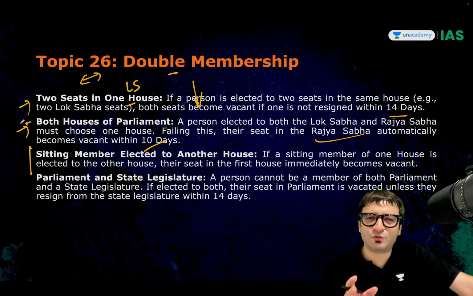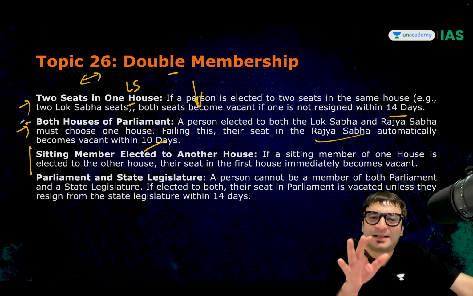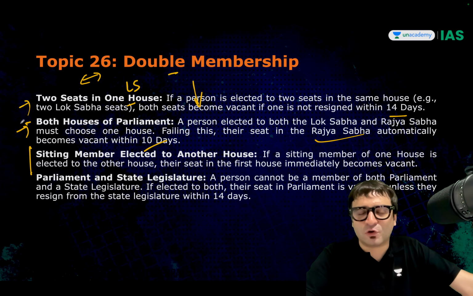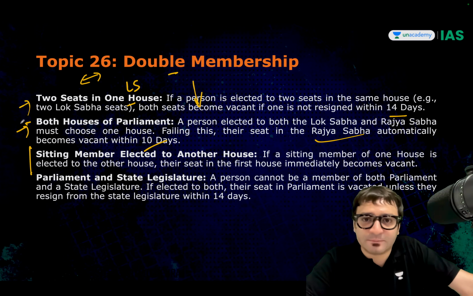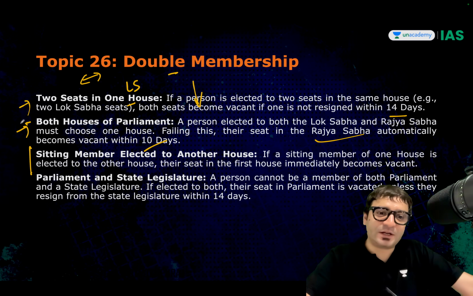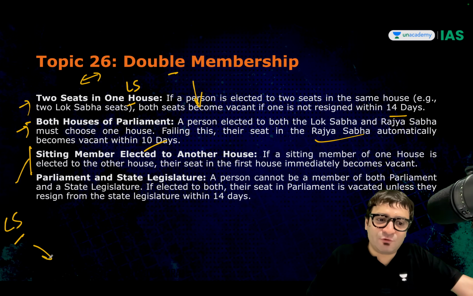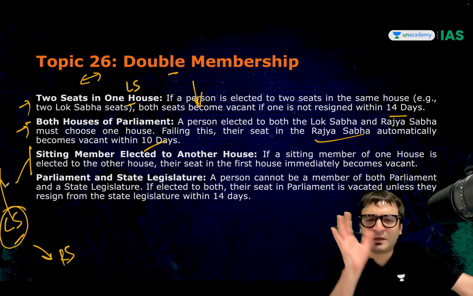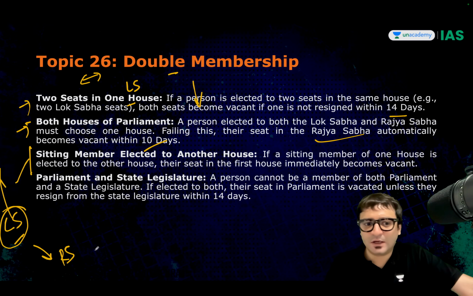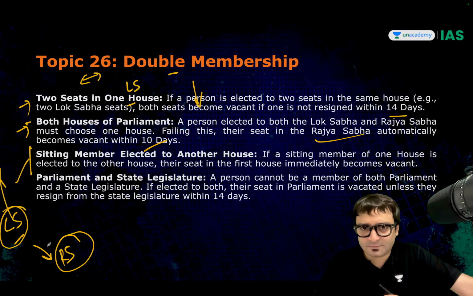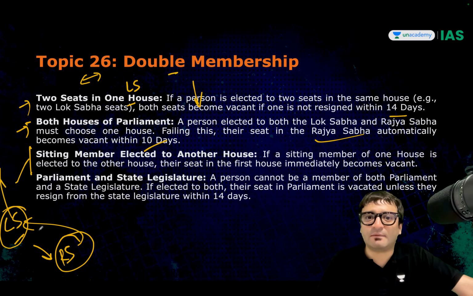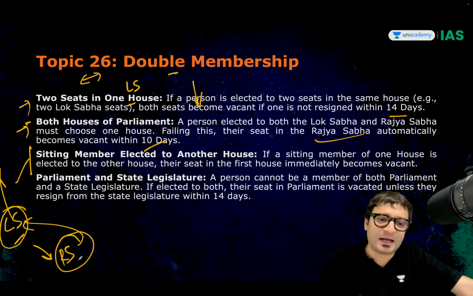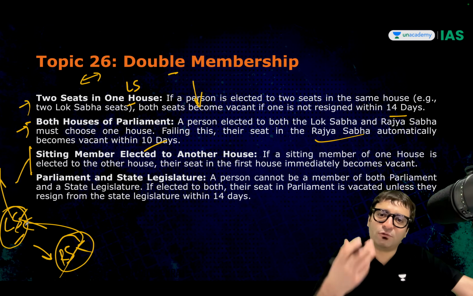Because after all, if you are removed from Lok Sabha, then there is a fresh election to Lok Sabha. It amounts to torture of the voters because then they will have to come out and vote again. But what if you are already a member of the Lok Sabha and now you got elected to Rajya Sabha? Your Lok Sabha seat falls vacant. Immediately your first seat becomes vacant. If you were already a member of the Rajya Sabha and now you got elected to Lok Sabha, why did you contest the Lok Sabha election if you were already a member of parliament? In that case, your Rajya Sabha seat becomes vacant and the Lok Sabha seat continues.